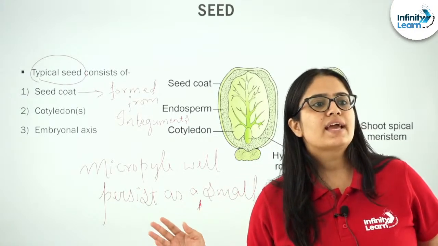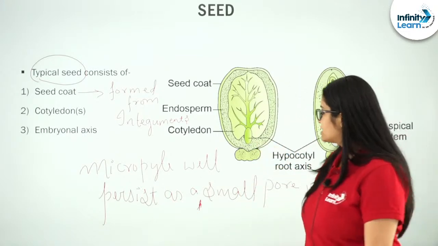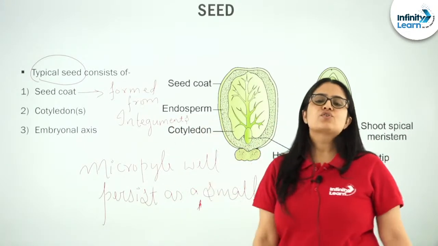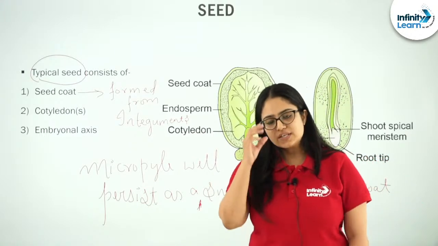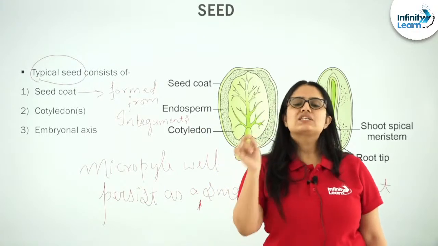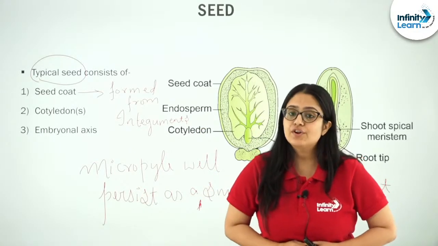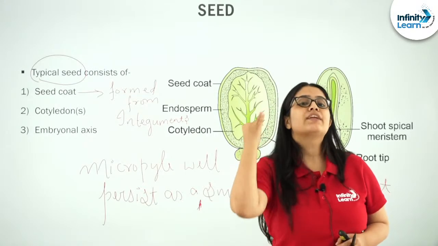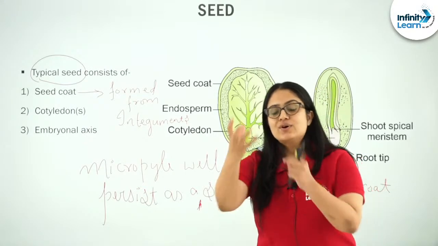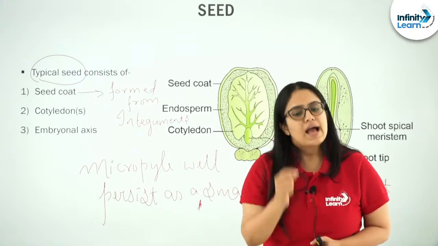Is there anything anybody wants to ask? Okay, perfect. Coming back to the discussion, what is the function of the micropyle? See students, the micropyle, which persists as a small pore in the seed coat, facilitates the entry of oxygen and water.